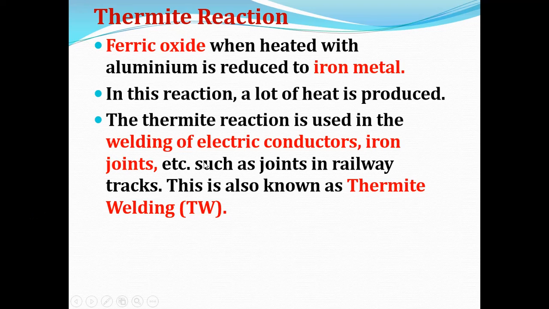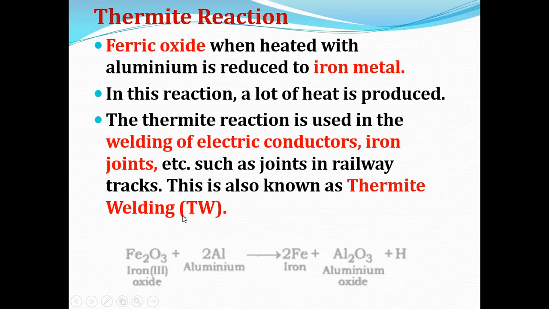This is also known as thermite welding. The welding process done by using the thermite reaction is known as thermite welding.